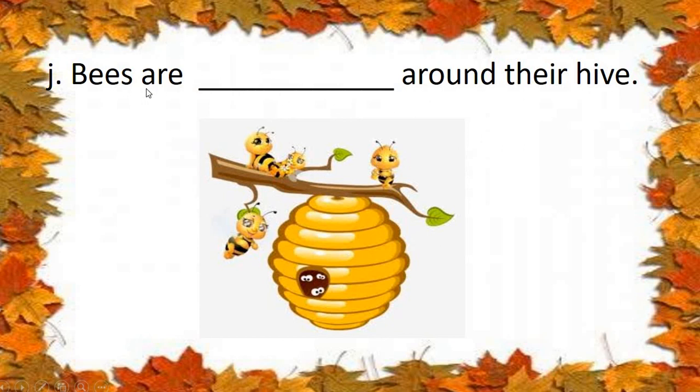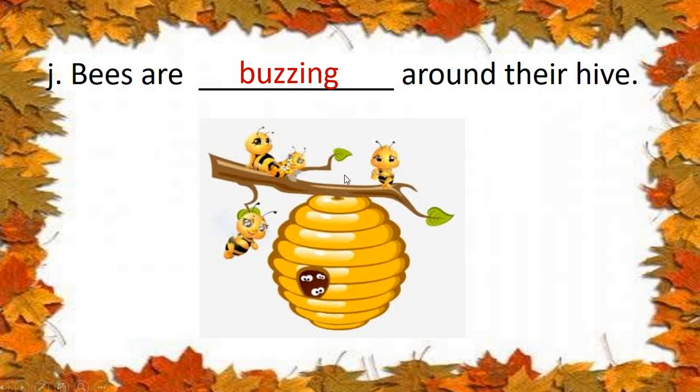Buzz. So what will be the answer? You have to add ING to the word. Bees are buzzing, B-U-Z-Z-I-N-G, buzzing around their hive.